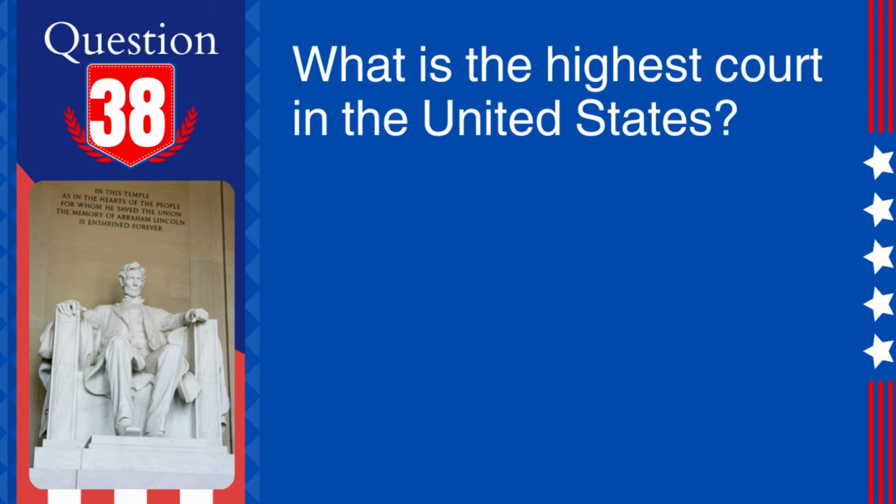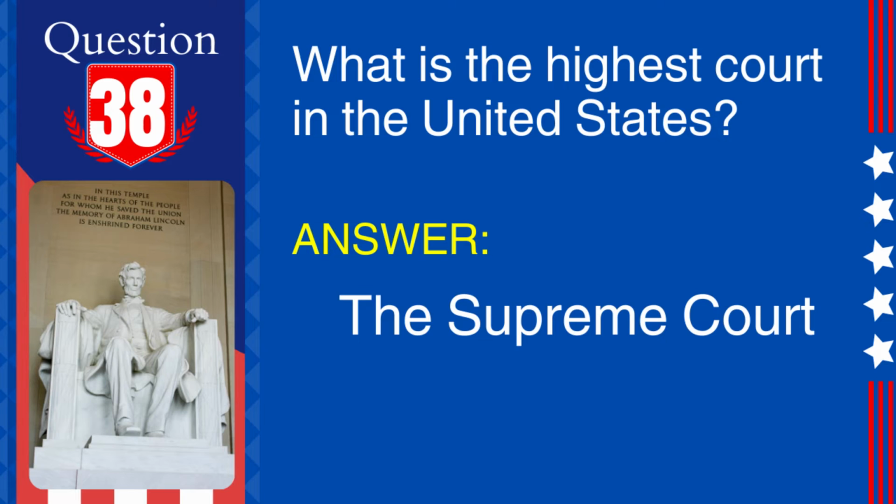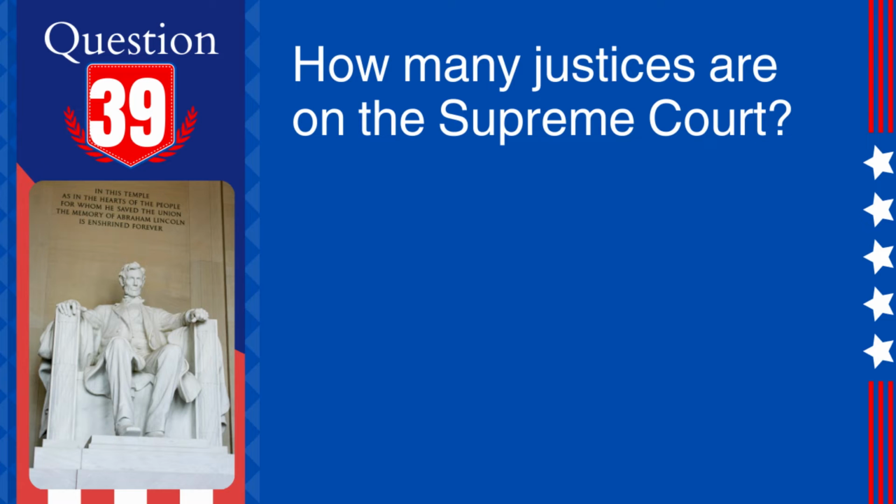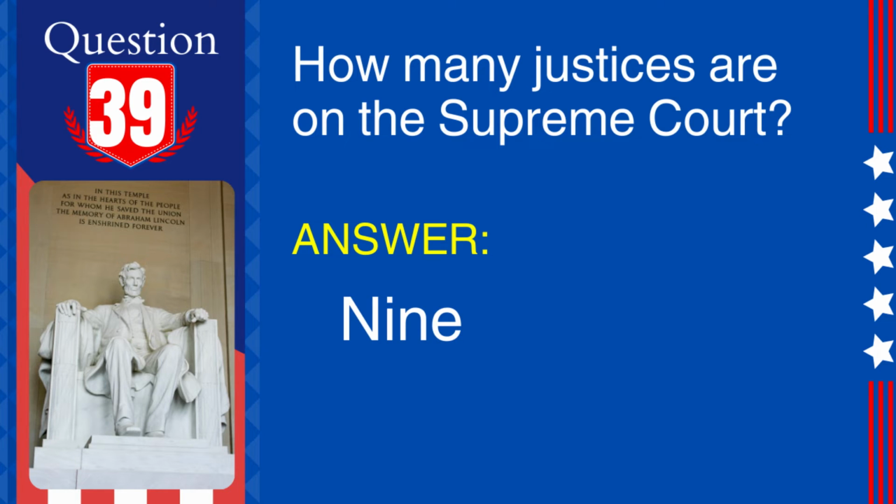38. Question. What is the highest court in the United States? Answer. The Supreme Court. Explanation. The Supreme Court is the highest judicial authority in the United States and has the final say in interpreting the Constitution. 39. Question. How many justices are on the Supreme Court? Answer. 9. Explanation. The Supreme Court is composed of 9 justices, including 1 Chief Justice and 8 Associate Justices.